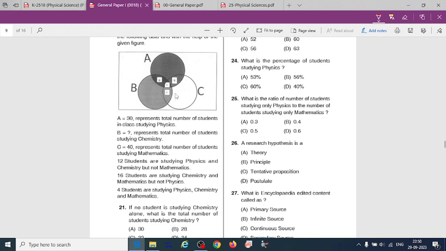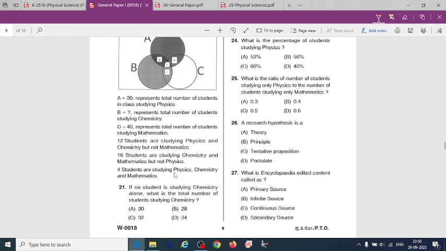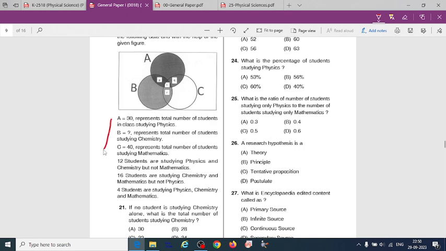B represents total number of students studying chemistry. C equal to 40 represents total number of students studying mathematics. 12 students are studying physics and chemistry but not mathematics. 16 students are studying chemistry and mathematics but not physics. So 4 students are studying physics, chemistry and mathematics. So by the given data you can try to solve the 5 questions related to this.